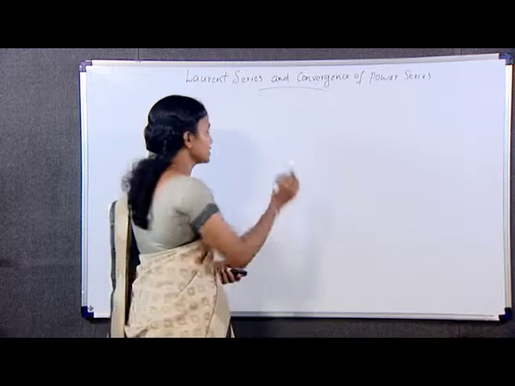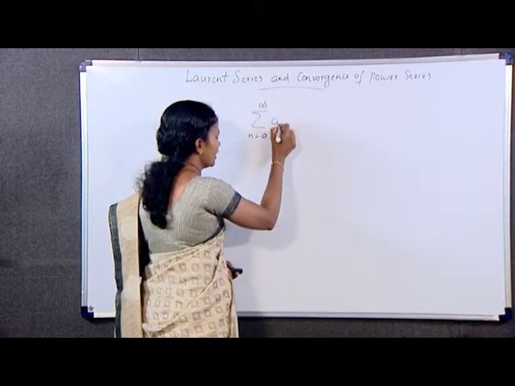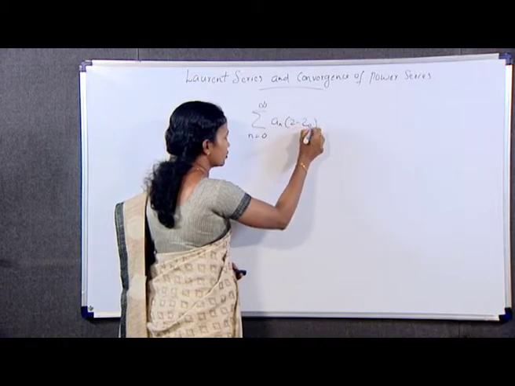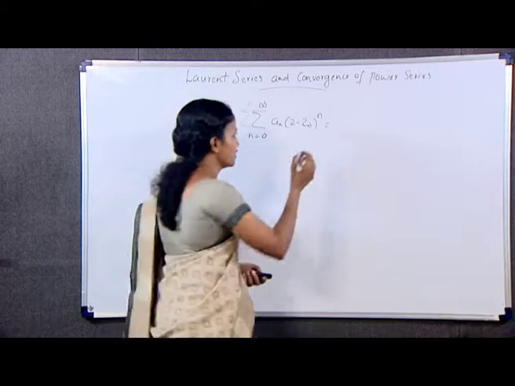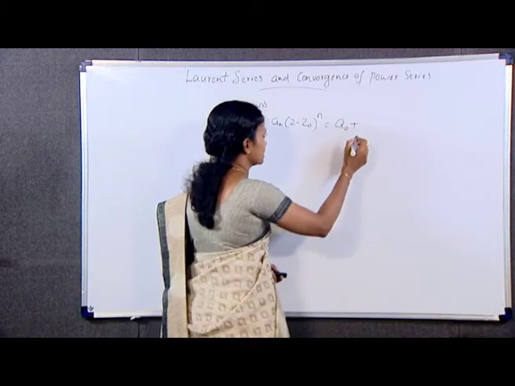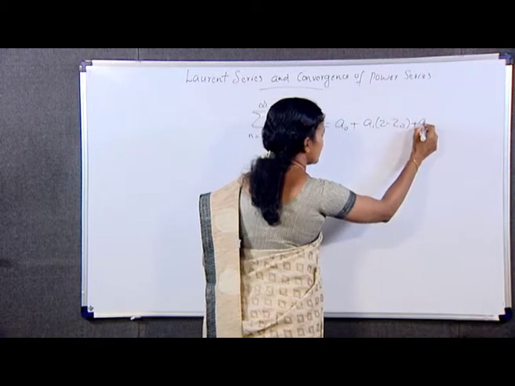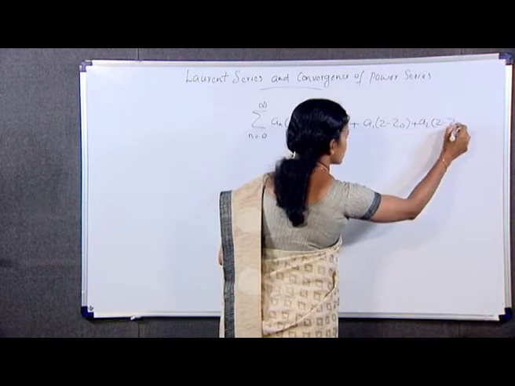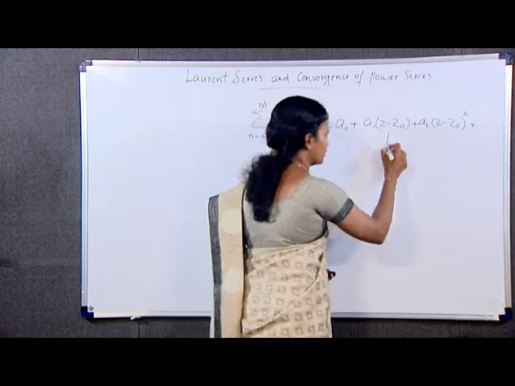we get the series as sigma n varies from 0 to infinity a n (z minus z naught) whole raised to n is equal to, putting n is equal to 0, we got it as a naught plus next one a1 into (z minus z naught) plus a2 into (z minus z naught) whole square plus etc. Equation number 1.